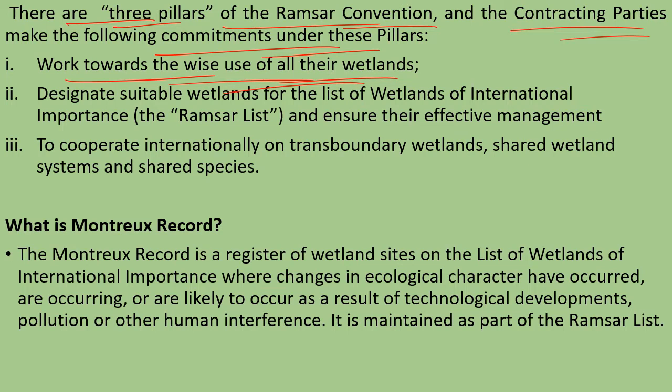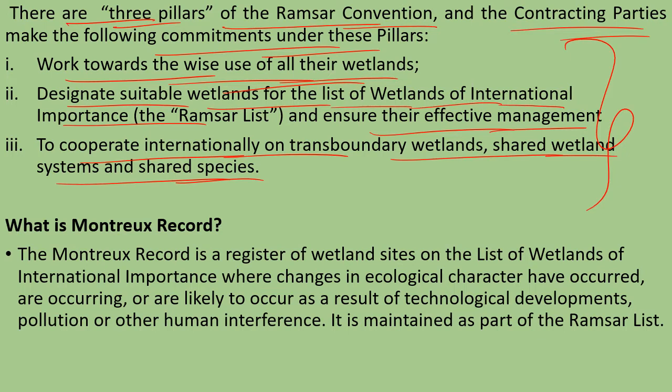We have also committed that we will designate suitable wetlands for the list of wetlands of international importance, the Ramsar list, and ensure their effective management. Then to cooperate internationally on transboundary wetlands, shared wetland systems, and shared species. So these are the three commitments which every member of the Ramsar Convention has made, and they are working towards achieving that objective of the conservation of this wetland ecosystem.